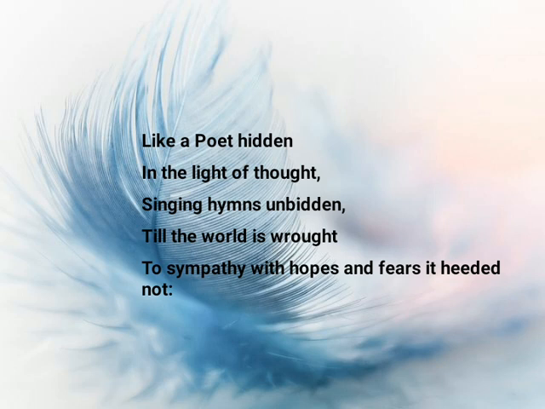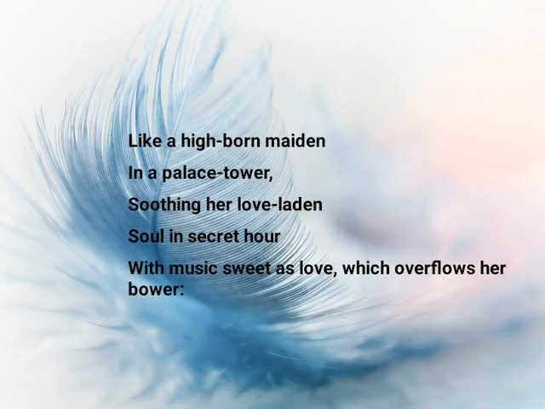Then next answer: like a glowworm golden in a dell of dew, scattering unbeholden its aerial hue among the flowers and grass which screen it from the view. So there again is another comparison. The poet is comparing this bird to a glowworm, a golden glowworm in a dell of dew. This golden glowworm is hidden, scattering unbeholden its aerial hue among the flowers and grass which screen it from the view. So we cannot see that glowworm because it is surrounded by flowers and grass.